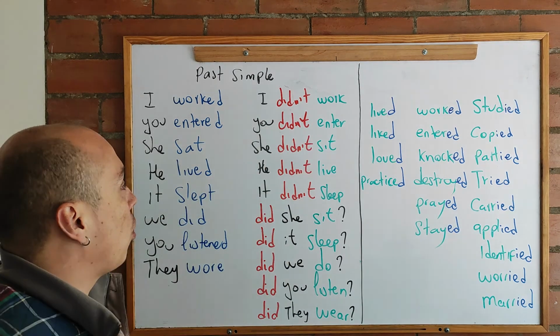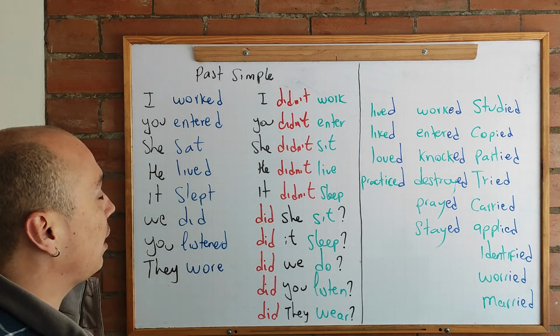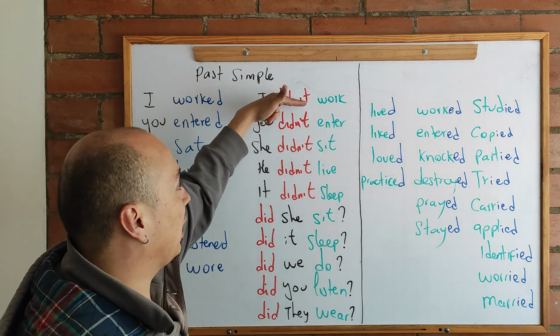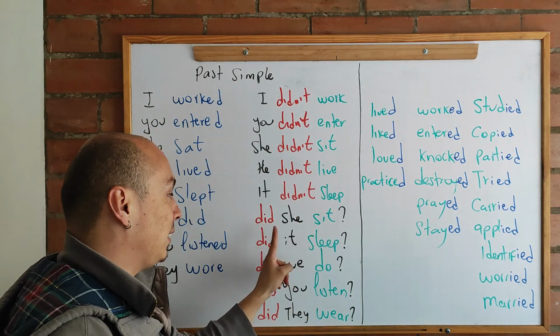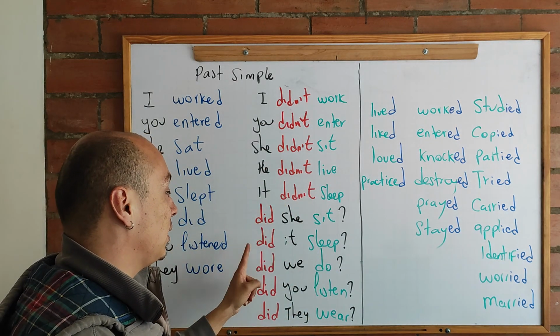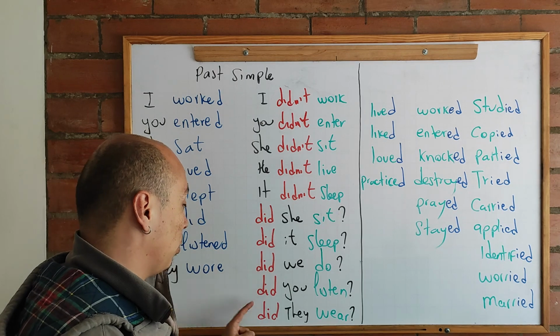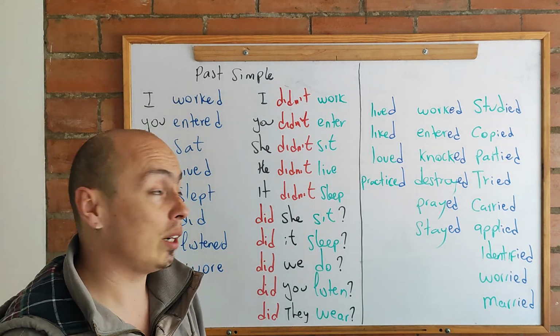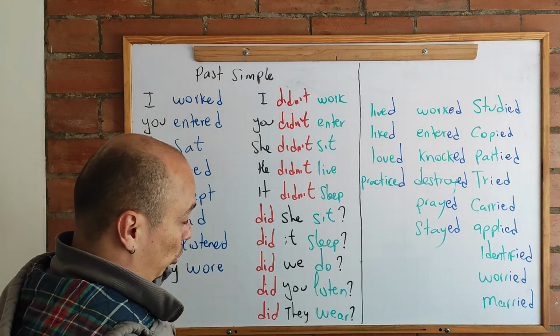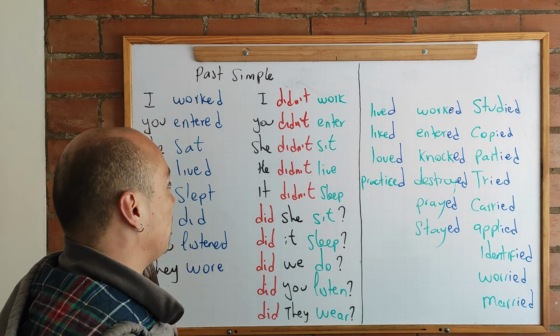And then you are going to conjugate the verb. And the auxiliary is going to be used both in the negative sentences and interrogative sentences. Did she sit? Did it sleep? Did we do? Did you listen? Did they wear? Like this is going to be the past simple.